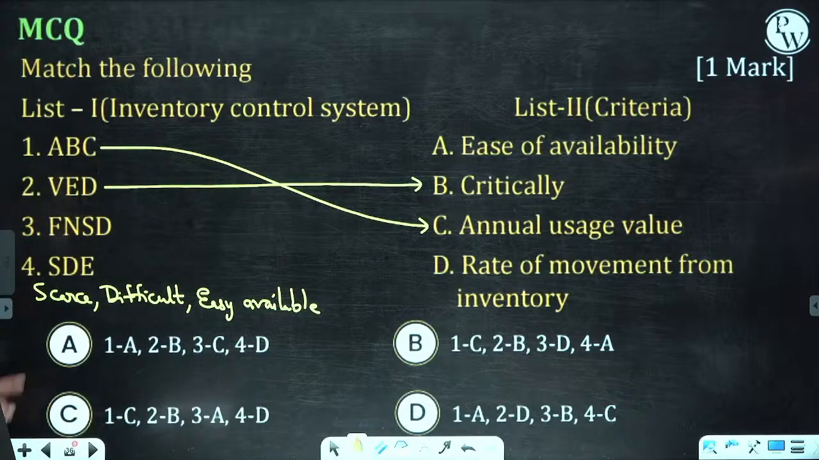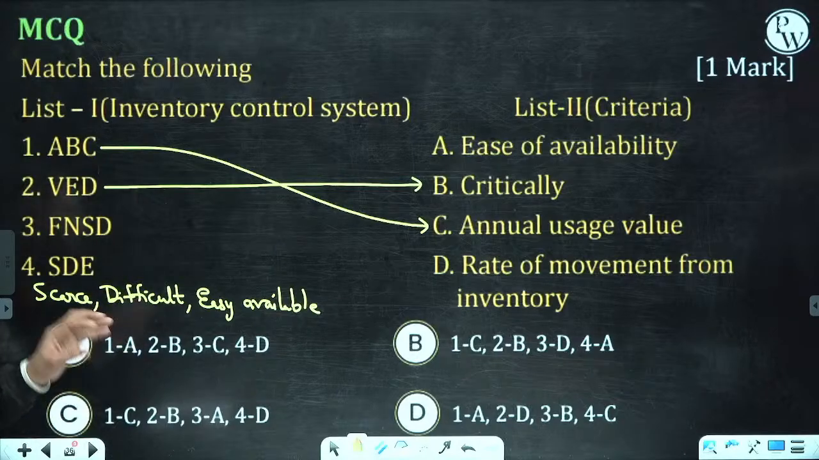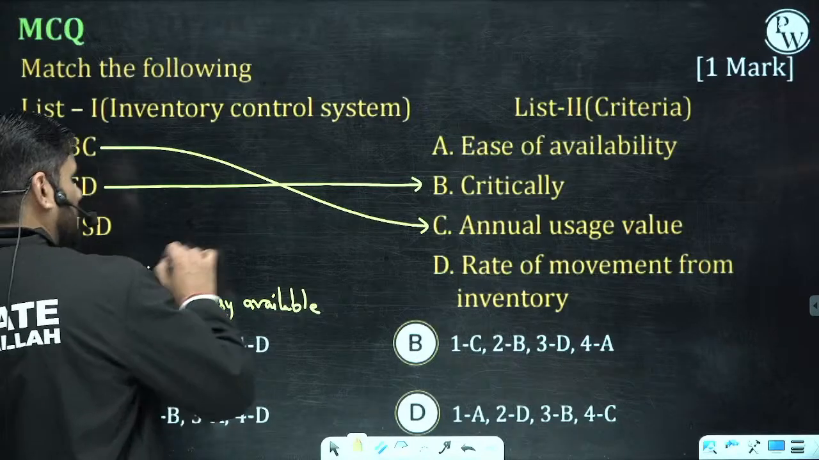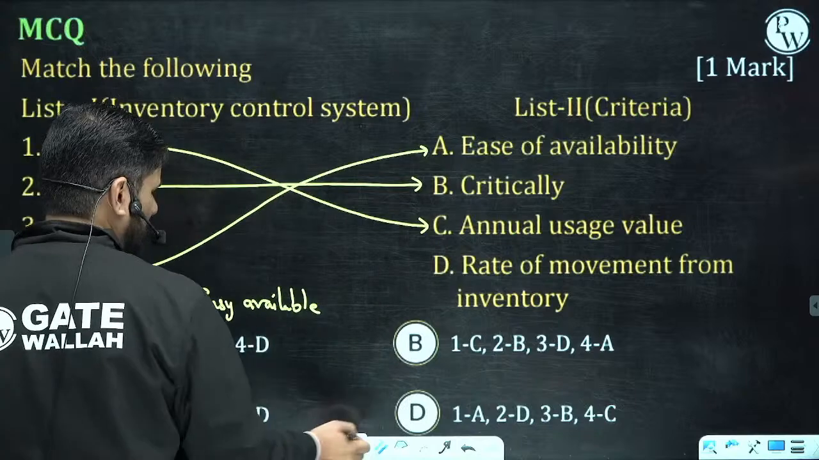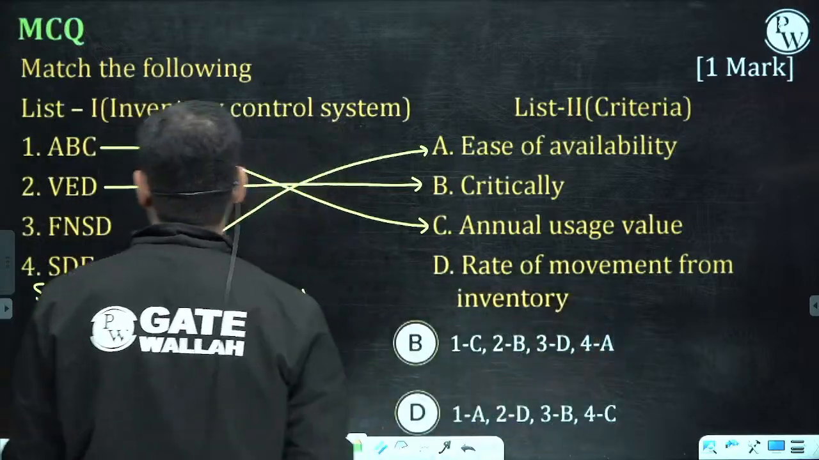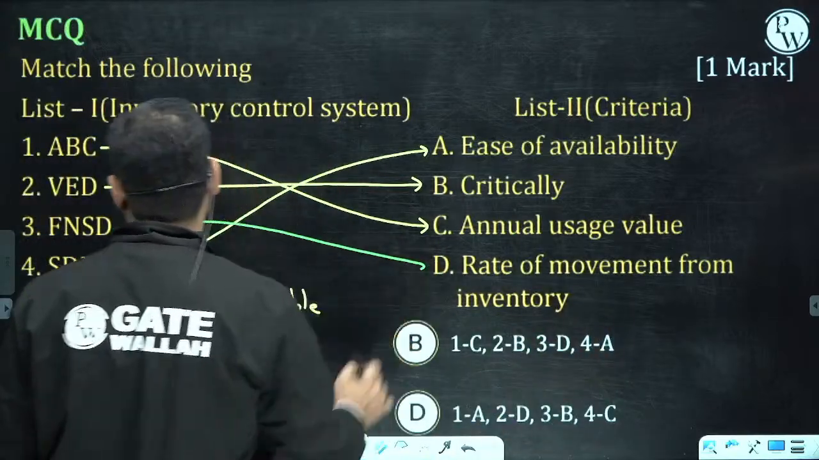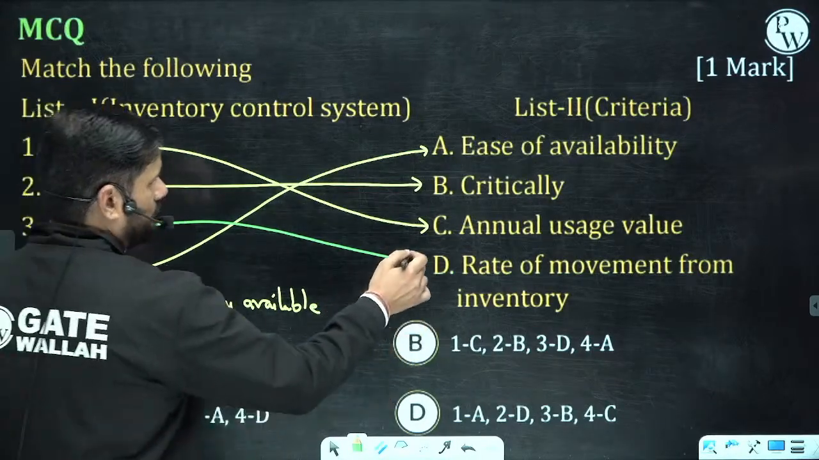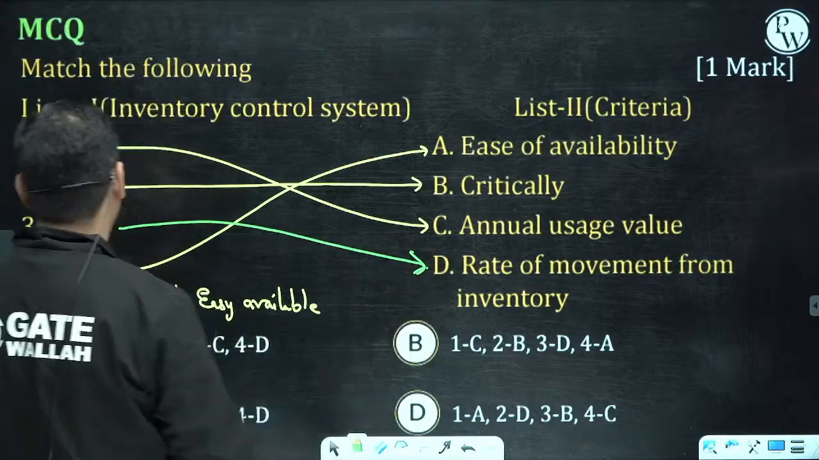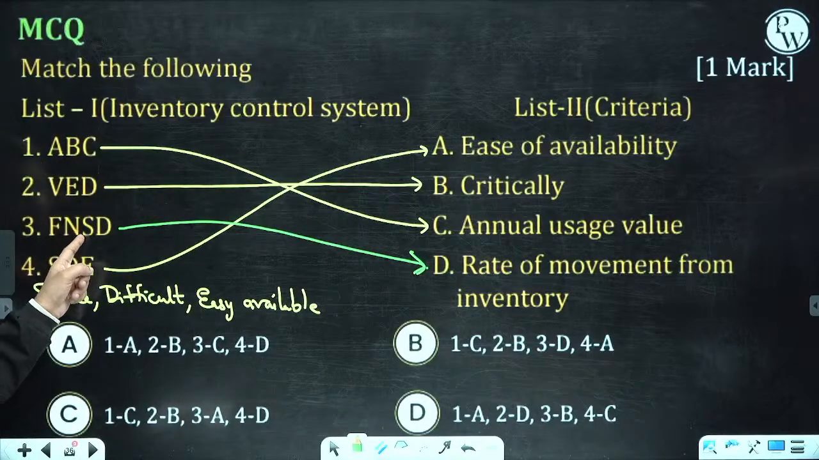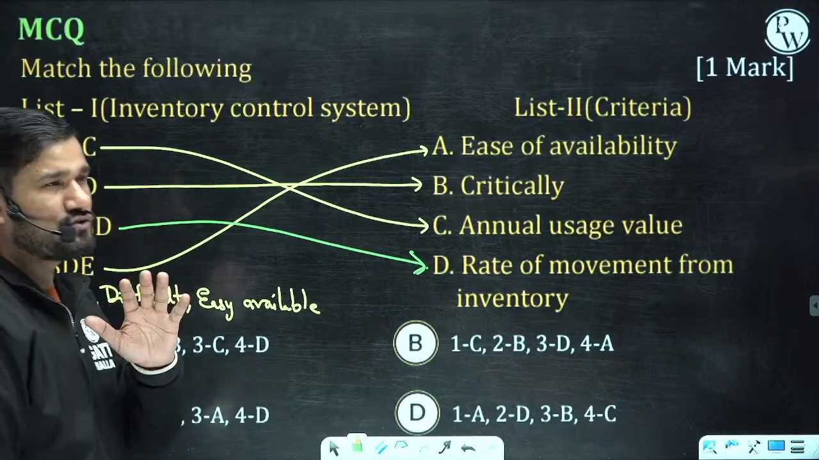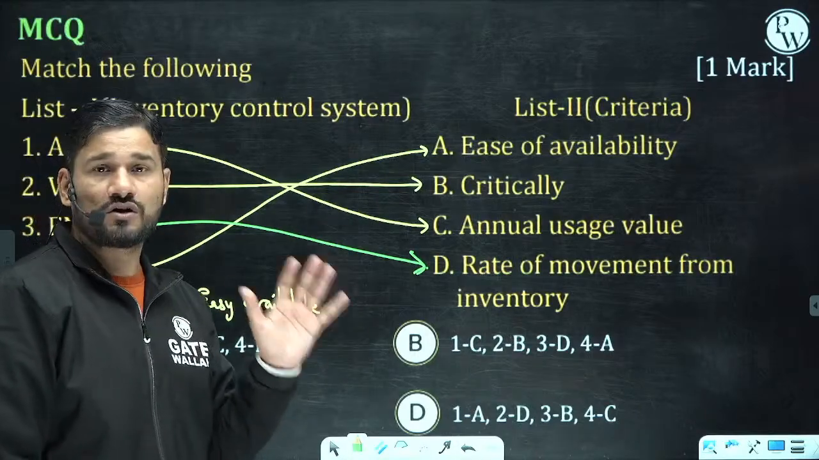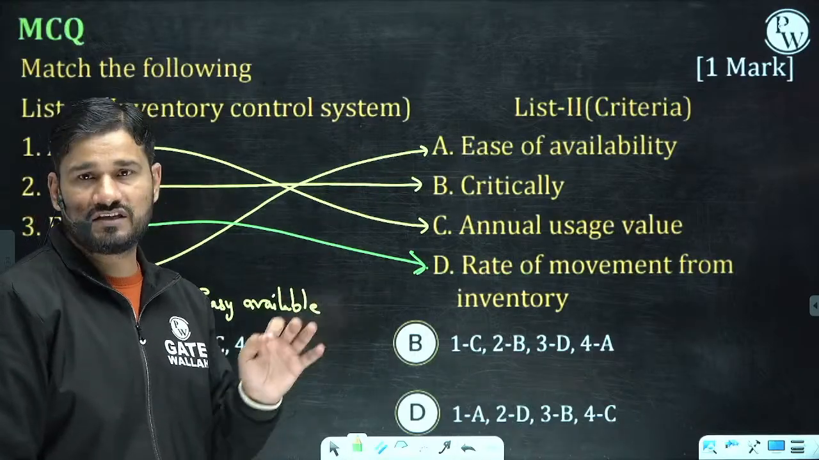Scarce, very difficult to find. This is difficult and easy available. So definitely this is A. The last one is FSND. Fast moving, normal moving, slow moving and dead. Dead means which is not going to move. I hope that you are clear with this concept.